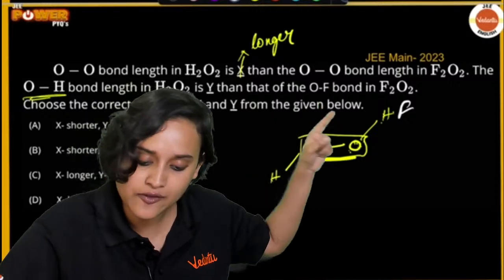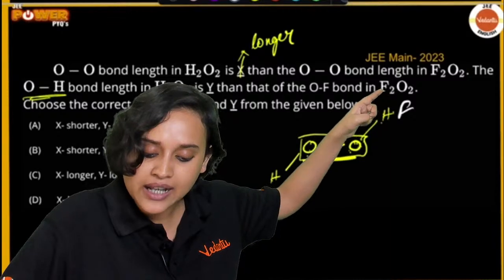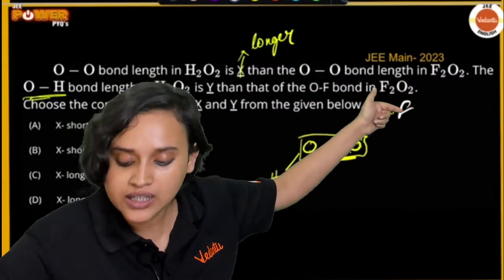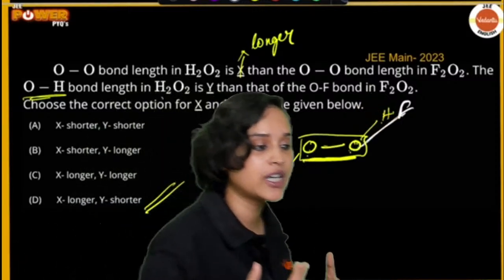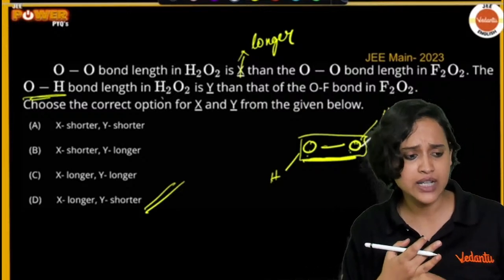The O-H bond length in H2O2 is shorter than that of O-F. Here the O-F bond becomes longer. Now are we clear?